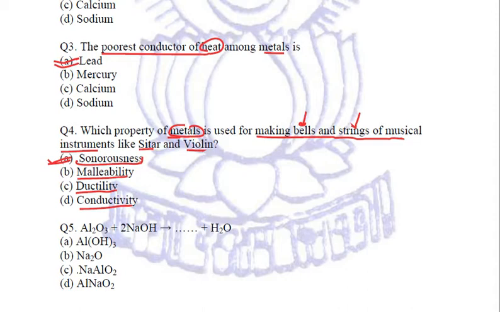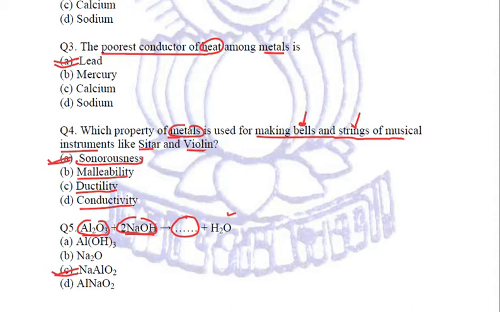What the examiner is asking is, when aluminium oxide reacts with sodium hydroxide, that is caustic soda, some product, which is blank in the question, will be formed along with water. Now what exactly is the product formed? When aluminium oxide reacts with NaOH, a salt called sodium aluminate, NaAlO2, will be formed. Right?